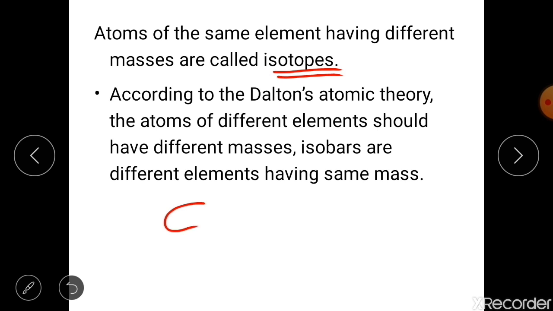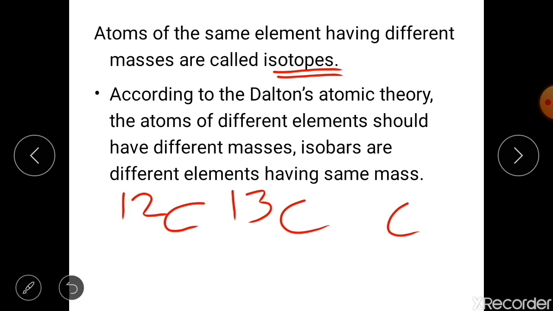One has atomic mass 12, second has atomic mass 13, and third has atomic mass 14. So all three of them are carbon atoms, but still they have different masses. Such atoms will be called isotopes of carbon and they differ in mass. It must be clear to you now.